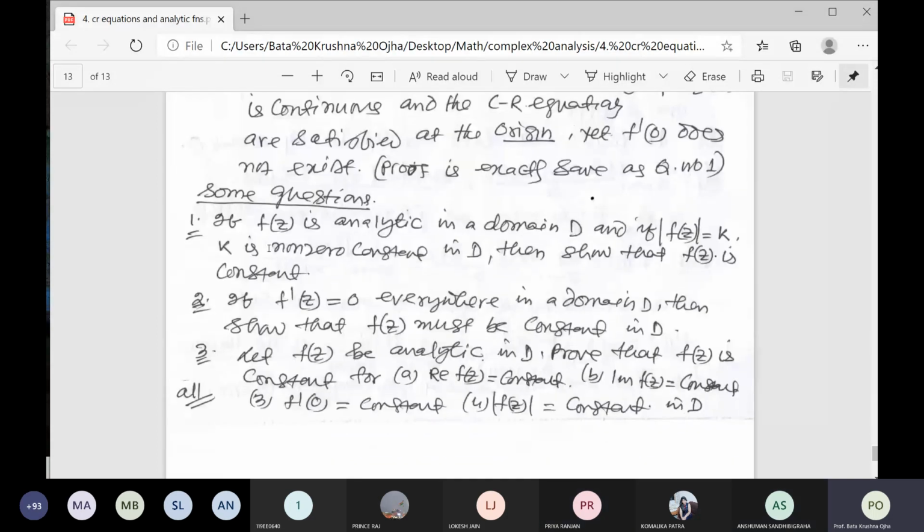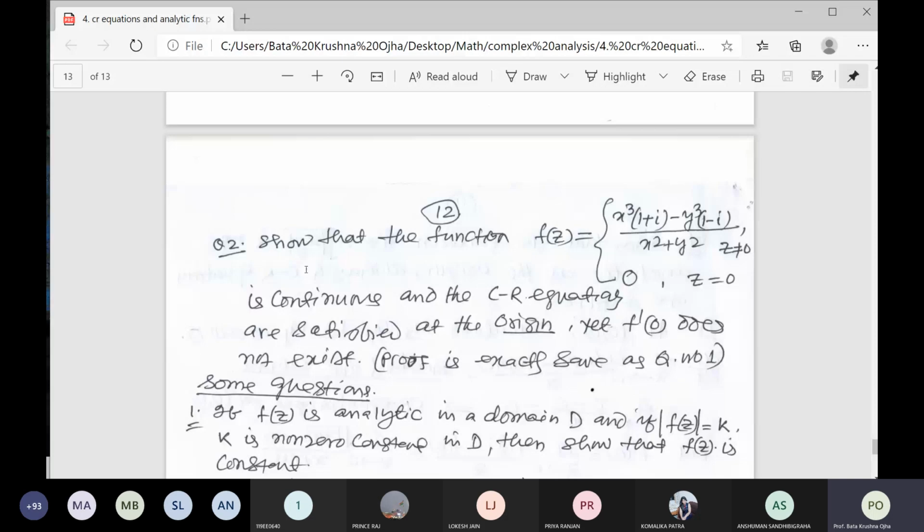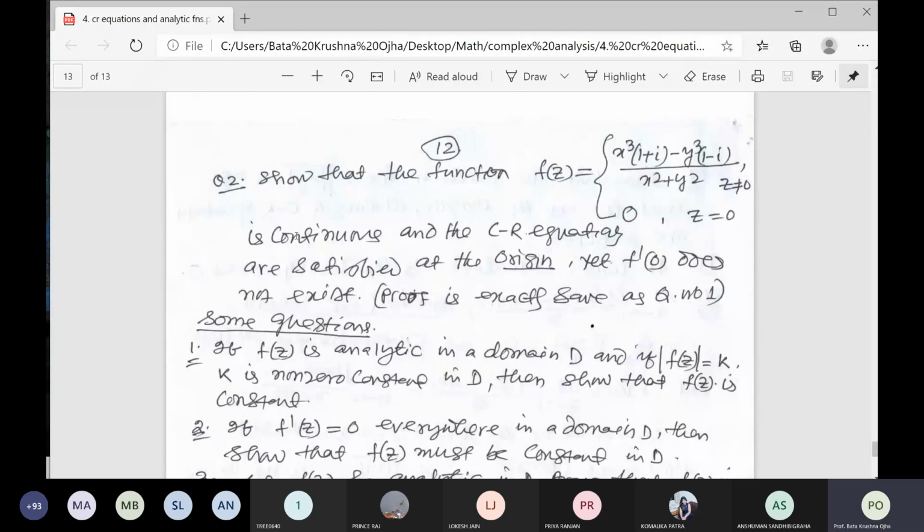Now next, example 2. This is a very difficult question. You know u and v for this function by separating real and imaginary parts. To examine the analyticity, you have to follow that formula. This function is continuous and the CR equations are satisfied at the origin, but f dash 0 does not exist. The proof is exactly the same as question number 1. I have not solved it, you have to do it.